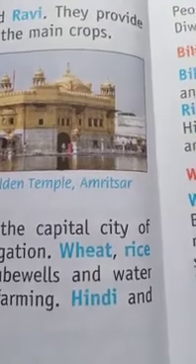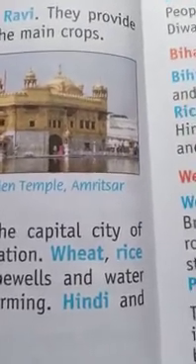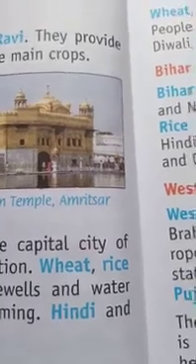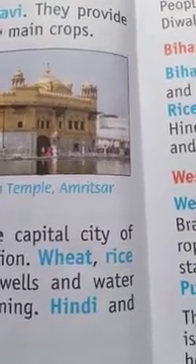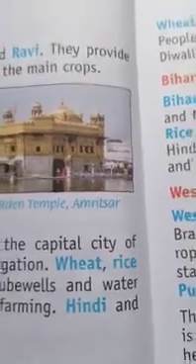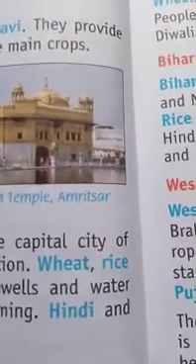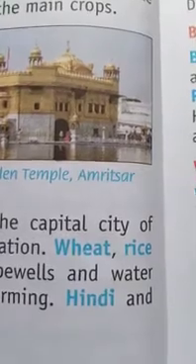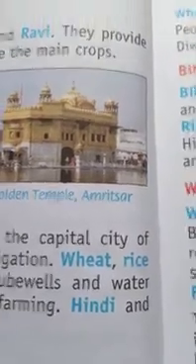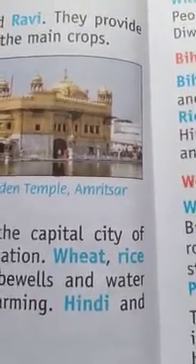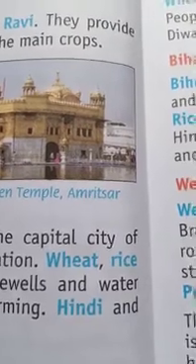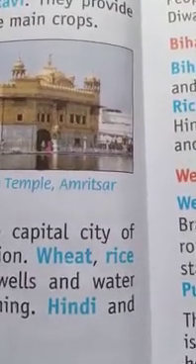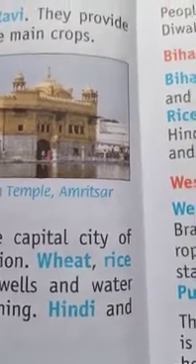So these three rivers flow through the Punjab state. They provide water to irrigate the farmlands. As we know, the main occupation in Punjab is farming, or you can say agriculture. So the vast state needs irrigation, and these three rivers provide water in plenty.